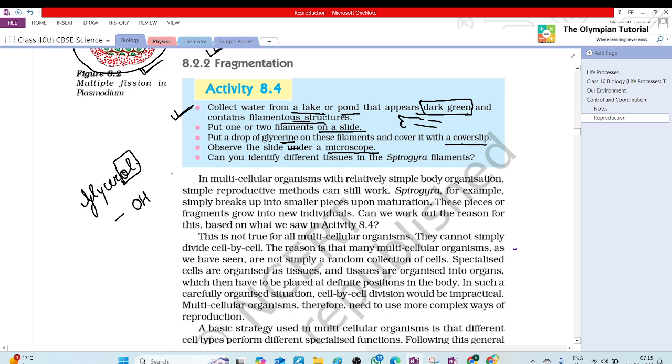Yes. Actually, glycerine is the general name. Glycerol is the chemical name because ol is present there. It is not included in the 10th class syllabus. This is the formula of glycerol.